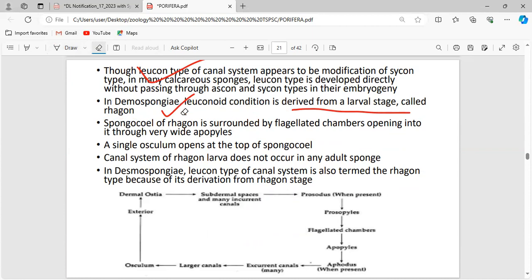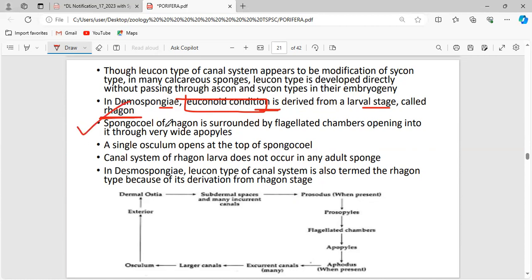Desmospongia is one of the classes of the Porifera. In that, this leuconoid condition is there. In the leuconoid condition, the larval stage which is present is called the rhagon larva. So you have to understand the larval stages. Larval stages play a crucial role when it comes to questions in the exam. Rhagon larva is the larval stage of which type of canal system? So obviously it is the leucon type of canal system.